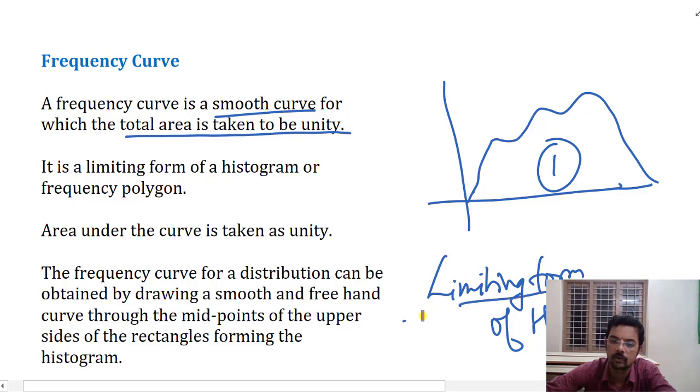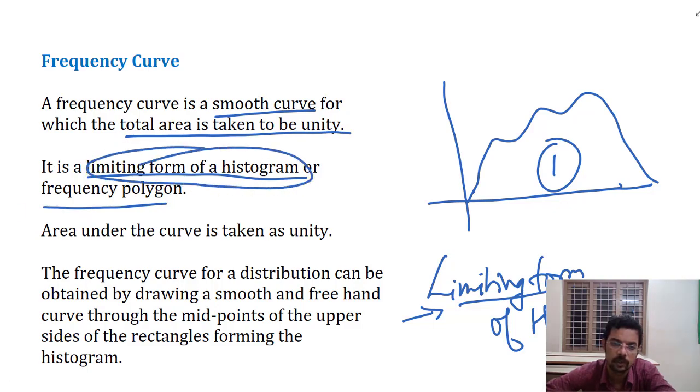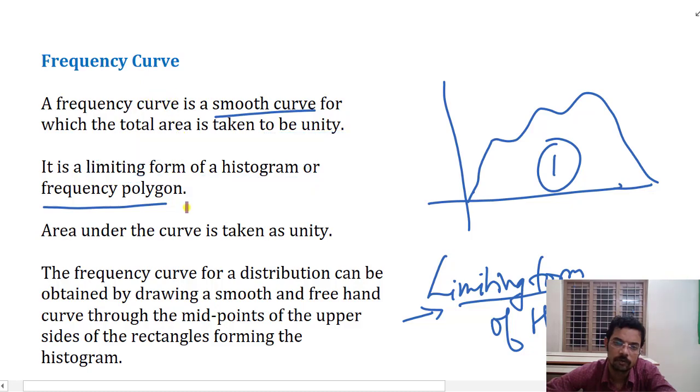I am highlighting those points which will be exam oriented. A frequency polygon will be called the limiting form of a histogram. This is a very important part.